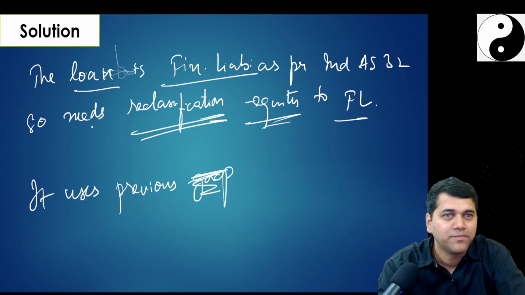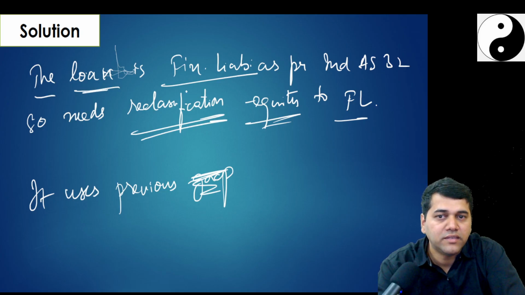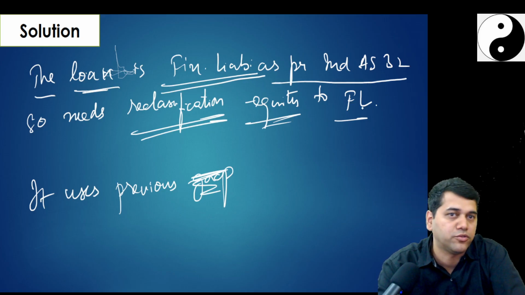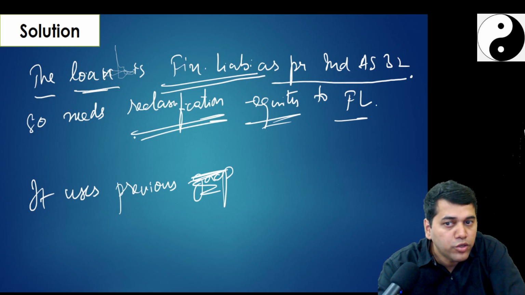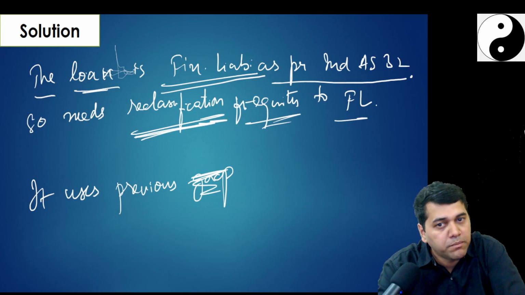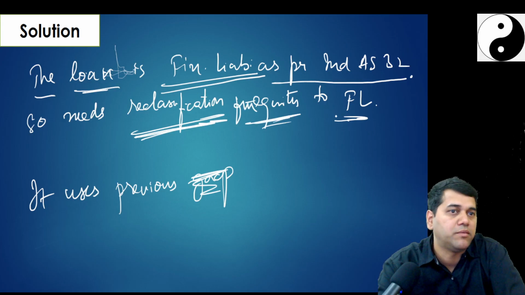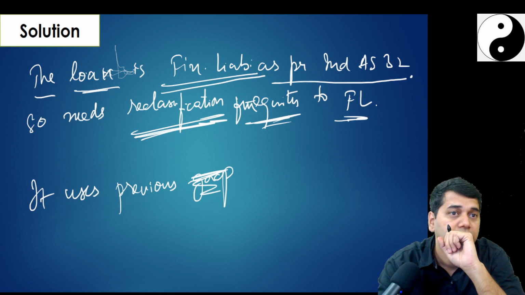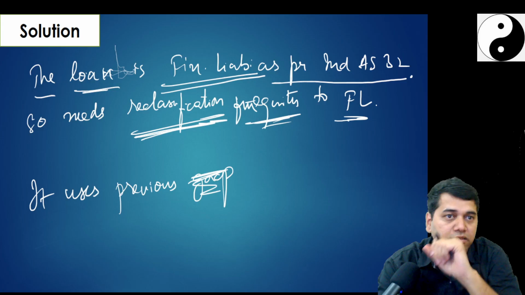Not understood? The loan is a financial liability as per Ind AS 32. Full stop. So we need to reclassify from equity to financial liability, because the question said that they had treated it as equity. So we need one reclassification.